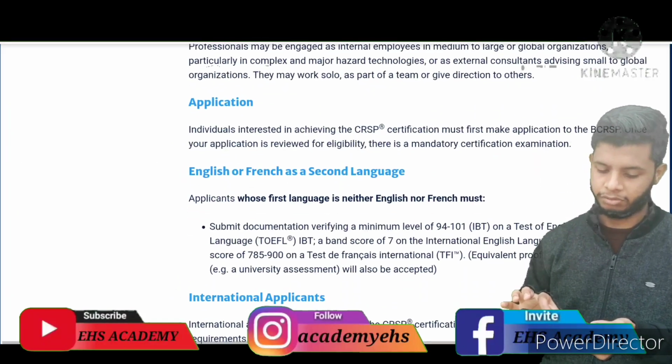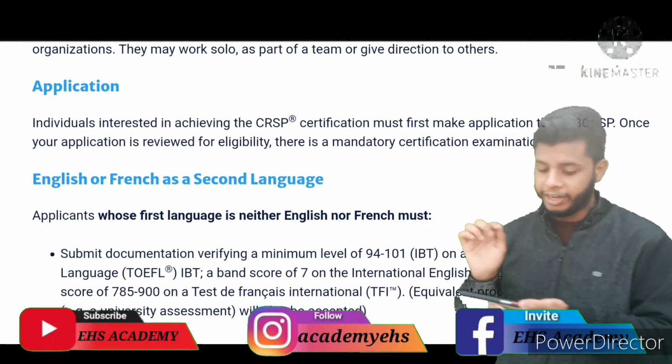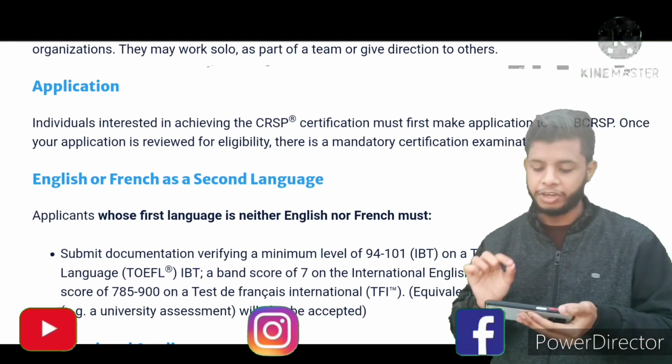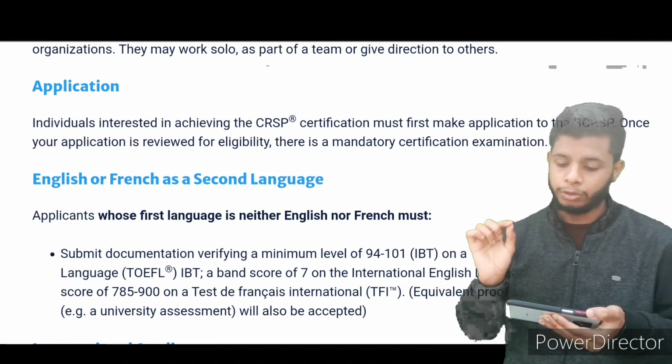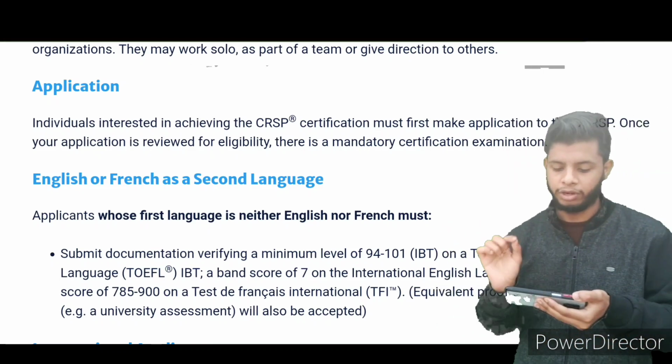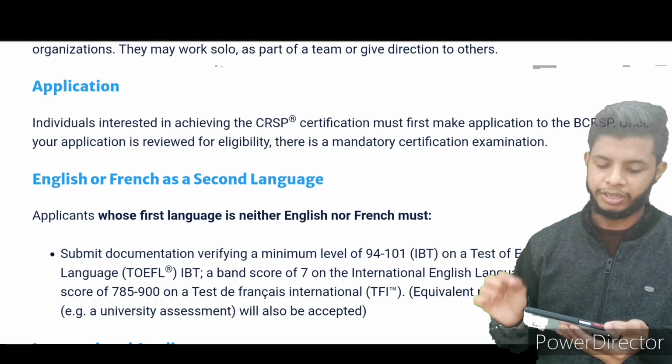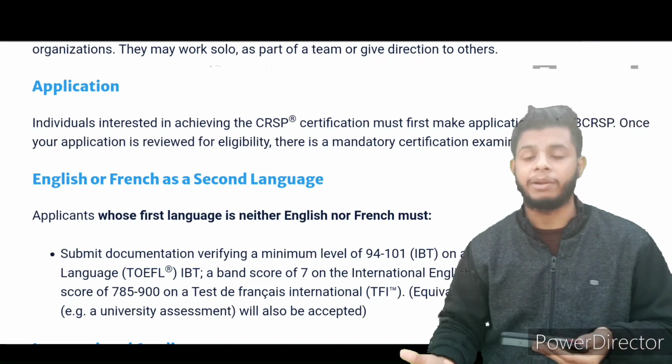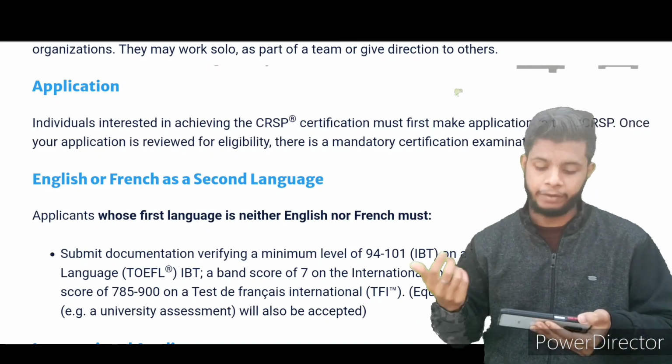See here, application. This one is the important part. Individuals interested in achieving the CRSP certification must first make application to the BCRSP. Once your application is reviewed for eligibility, there is a mandatory certification exam. First of all, you need to apply, you need to give your application. Once it is accepted, you can start preparing for that.